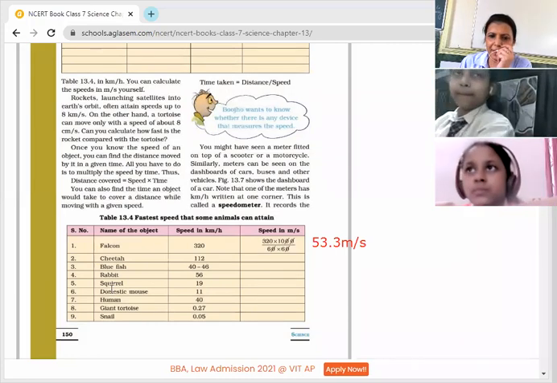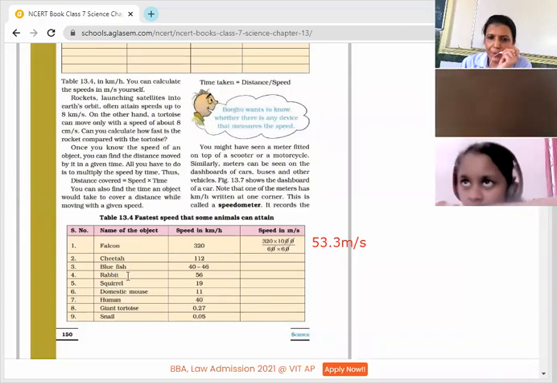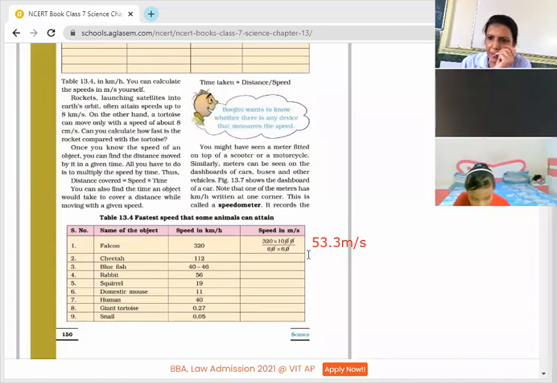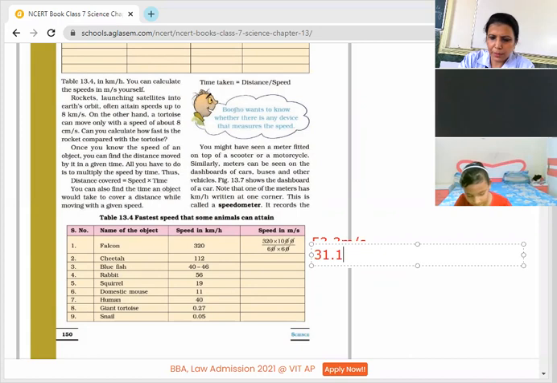Okay, which one are you saying, Avika? Second one. Second one, for cheetah, you have calculated. Yes, ma'am. Give the answer. 31.11 meter per second. Children, in this way.